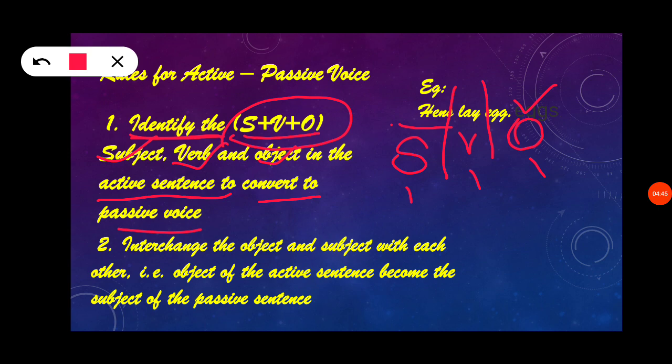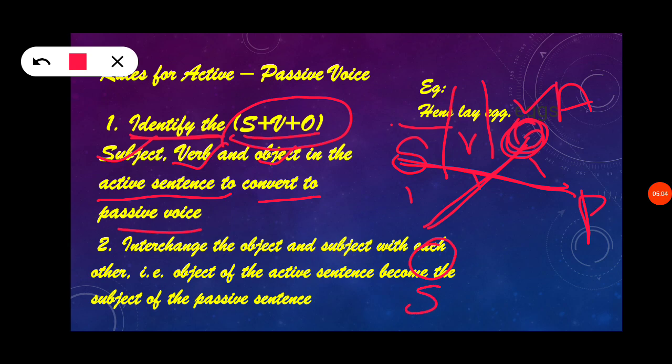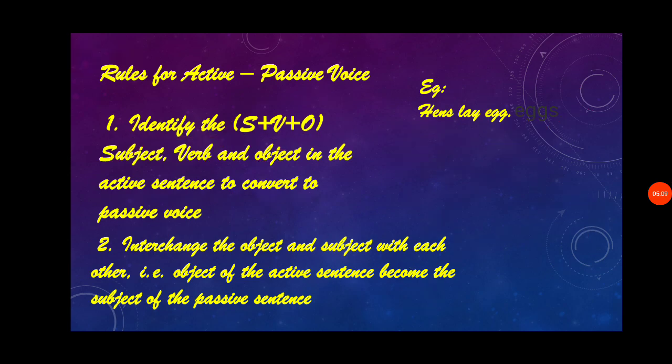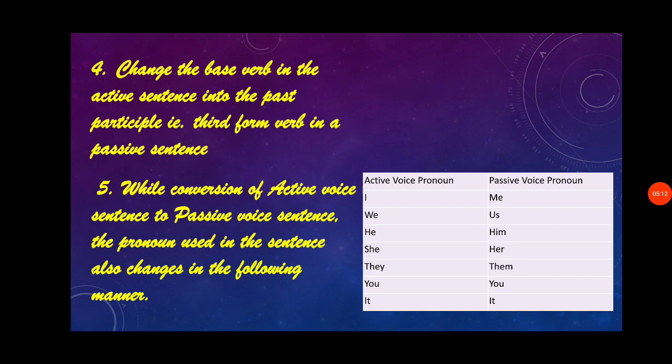Interchange the object and the subject with each other. So this is active voice, and this is passive voice. While changing to passive voice, we have to interchange these two, that is the object to the subject place and the subject to the object place. So that is the second rule. And the third rule is to change the base verb in the active voice into the past participle.